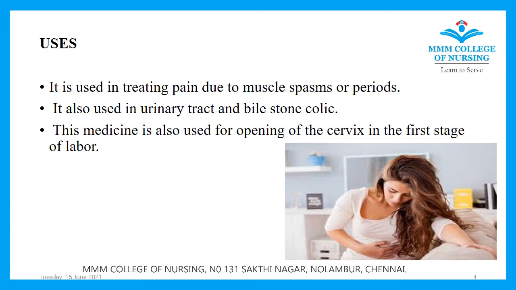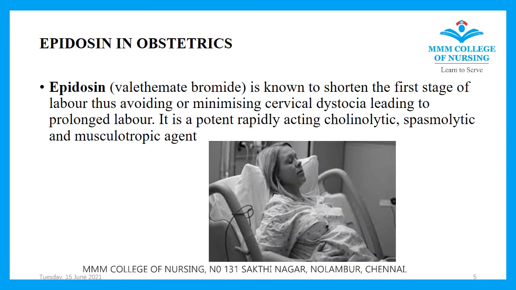This medicine is also used for opening of the cervix in the first stage of labor. The main use of epidosin in obstetrics is it helps in dilatation of the cervix. It is known to shorten the first stage of labor, thus avoiding or minimizing cervical dystocia. Cervical dystocia is known as difficult labor. It may lead to prolonged labor.